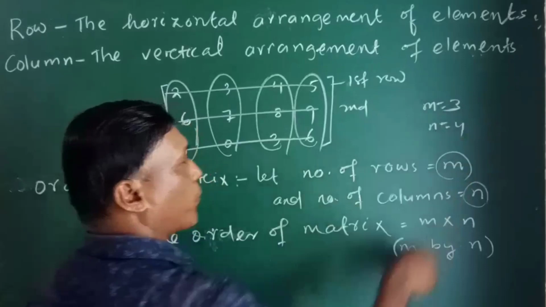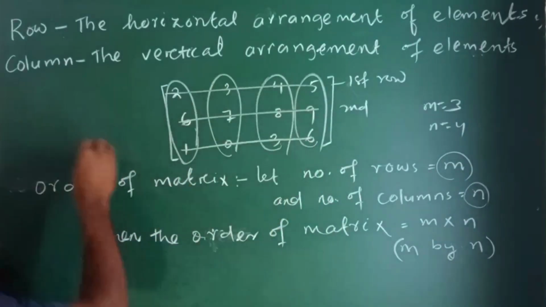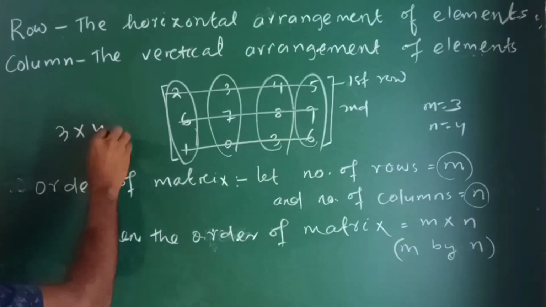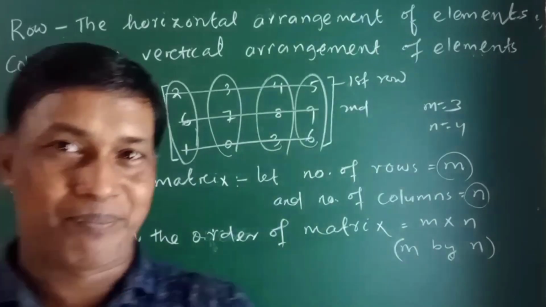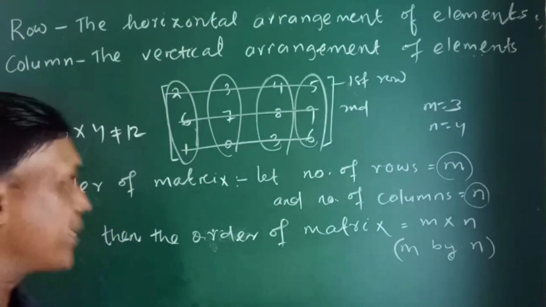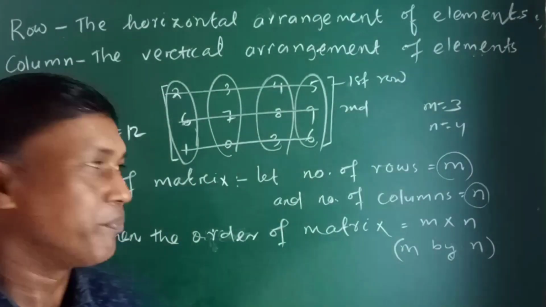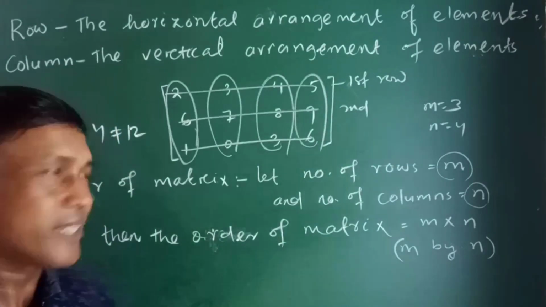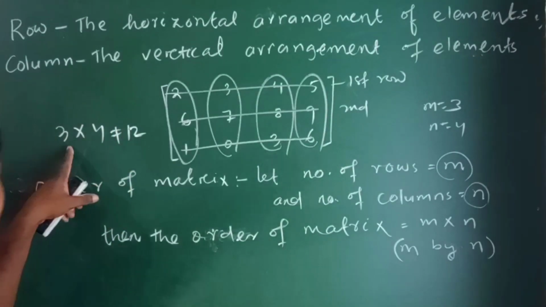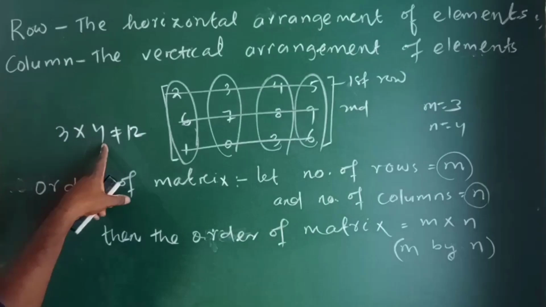n is equal to 4. So the order of this matrix is 3 into 4 but not 12. Why not 12? 3 into 4 is 12, but I am saying 3 into 4 is not 12 because 3 into 4 means row into column. The first number represents row, the second number represents column.